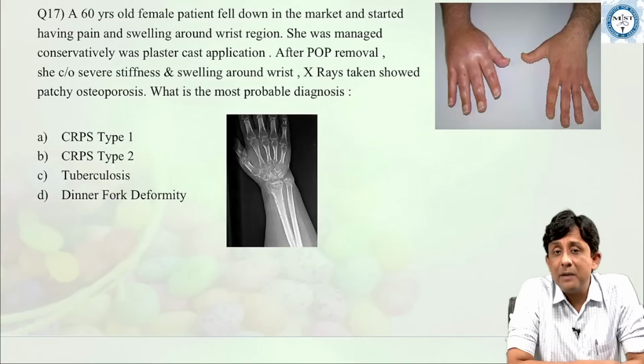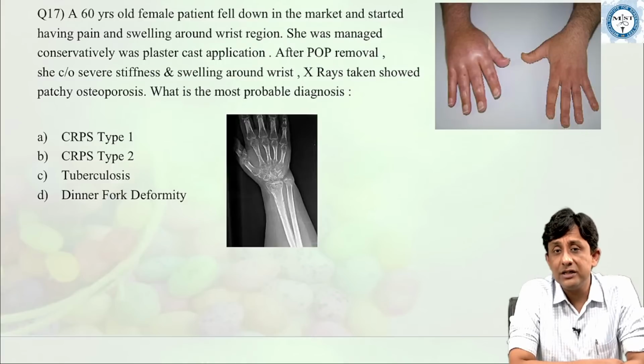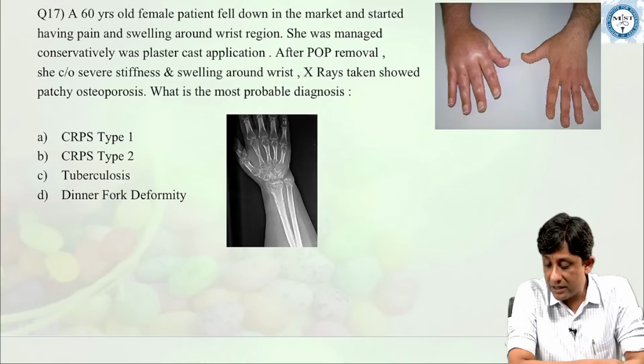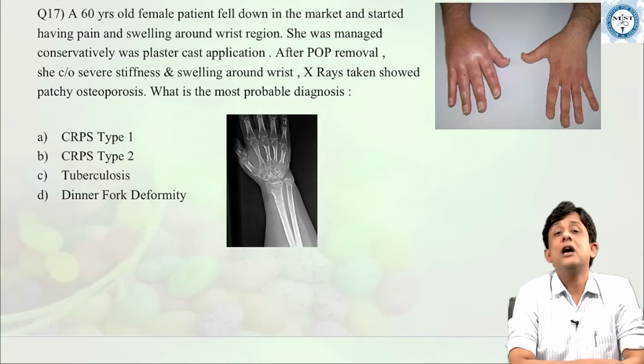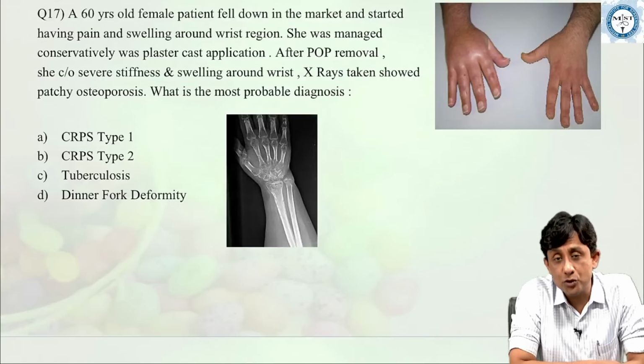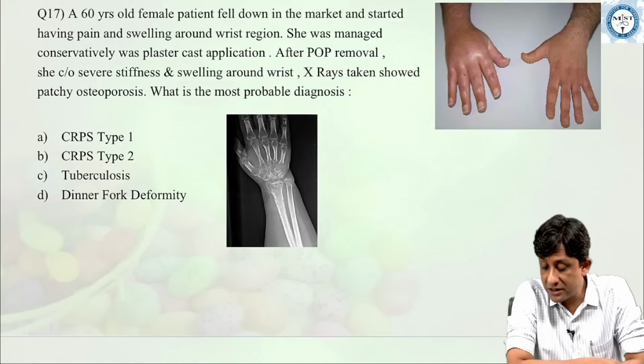After the plaster of Paris cast was removed, she started complaining of severe stiffness and swelling around the wrist region. X-rays were taken, which showed a patchy osteoporosis. What is the most probable diagnosis here?